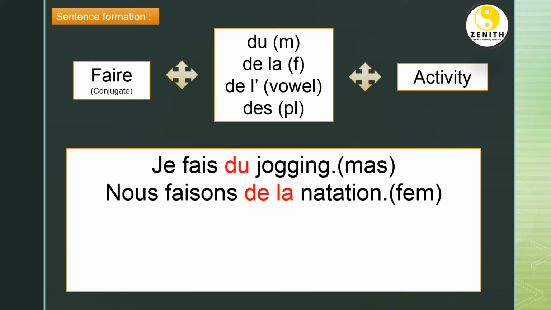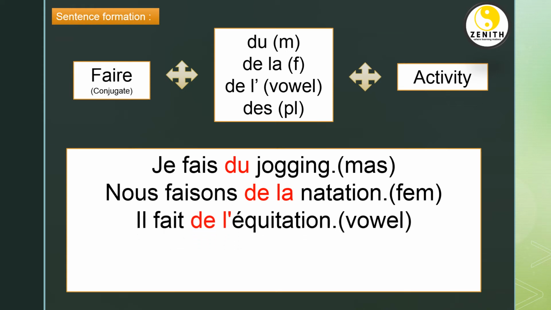But if you are writing any activity in noun form and you are using the faire verb, between the faire verb and the activity we have to write a partitive article. If you are not writing it, you are making a grammatical mistake. But don't try to translate them in English. You will not get the translation.